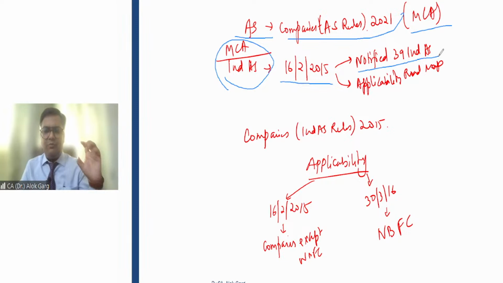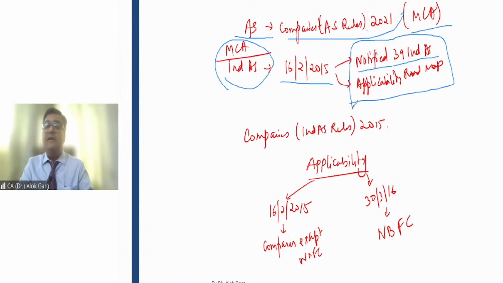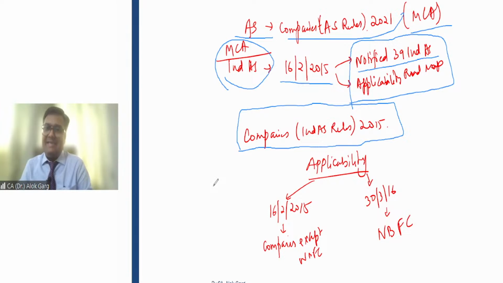On 16 February 2015, MCA notified 39 Ind AS and also notified the applicability roadmap. MCA has also given the applicability roadmap for Ind AS to Indian companies. These Ind AS were notified by the Ministry of Corporate Affairs by way of the Companies (Indian Accounting Standards) Rules 2015. Like accounting standards were notified under the Companies (Accounting Standards) Rules 2021, Ind AS were notified under the Companies (Indian Accounting Standards) Rules 2015. You understand this? Okay.